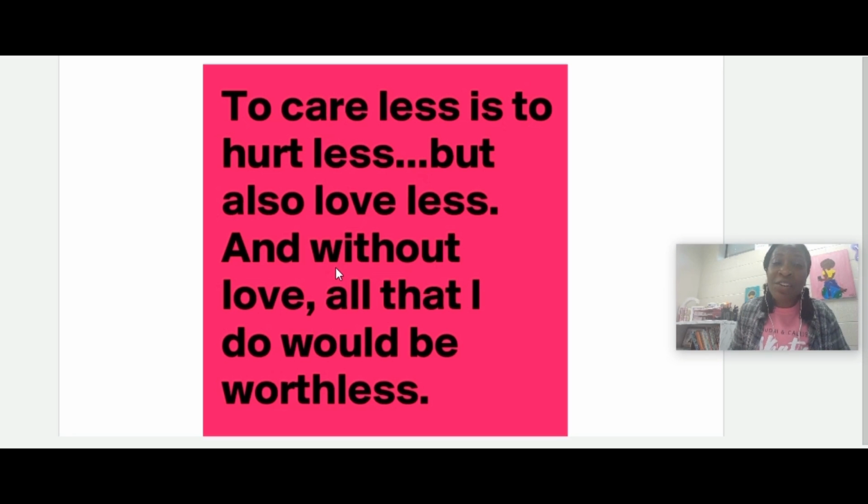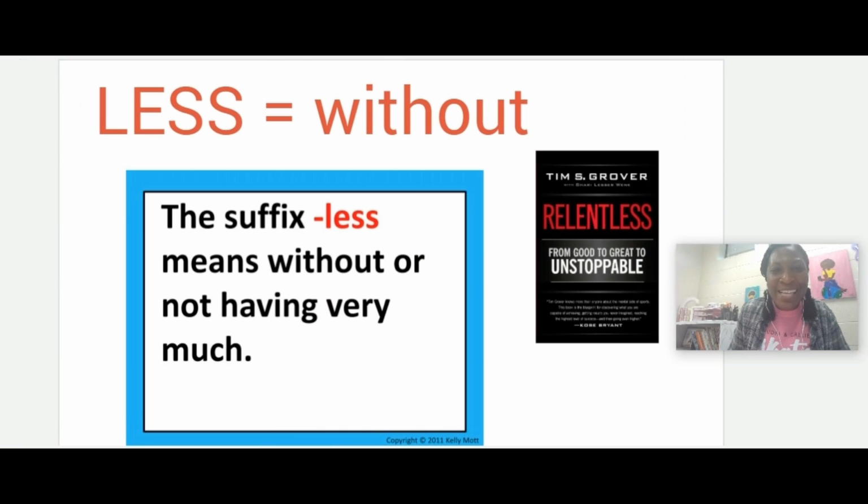And without love, all that I do would be worthless. So guess what the next suffix is? It is less, okay? So this last word at the end has a suffix, and that suffix is less. And less means, you got it, without. So the suffix less means without.